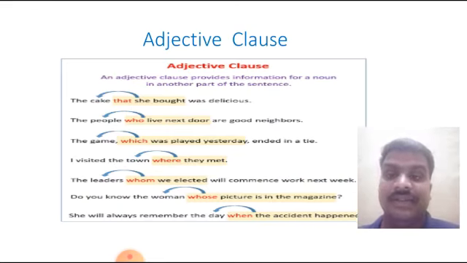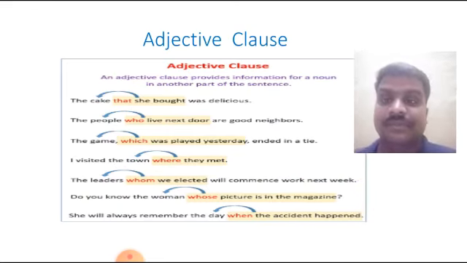Now we will discuss what is meant by adjective clause. The second type of subordinate clause, that is adjective clause. So friends, an adjective clause provides information for a noun in another part of the sentence.